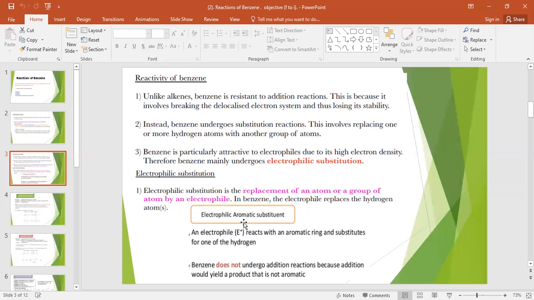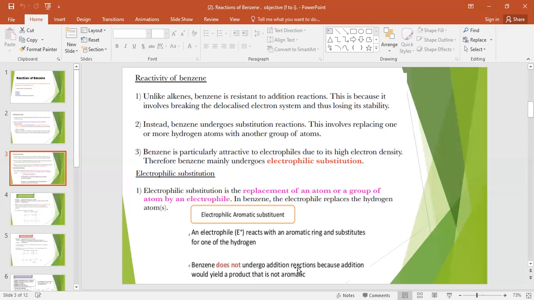So what is an electrophilic substitution reaction? The replacement of an atom or group of atoms by an electrophile. We denote the electrophile by E positive; it reacts with an aromatic ring and substitutes one or more hydrogens. You can replace one hydrogen or more.